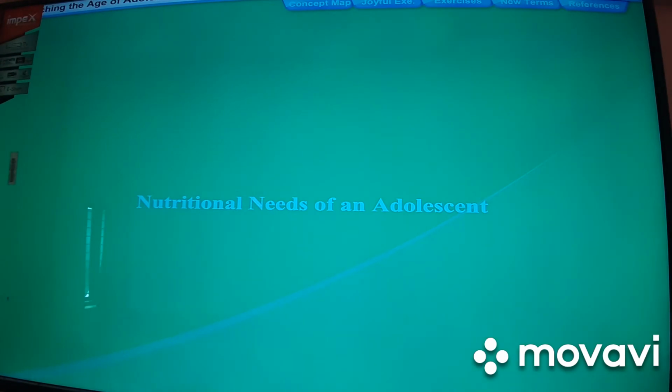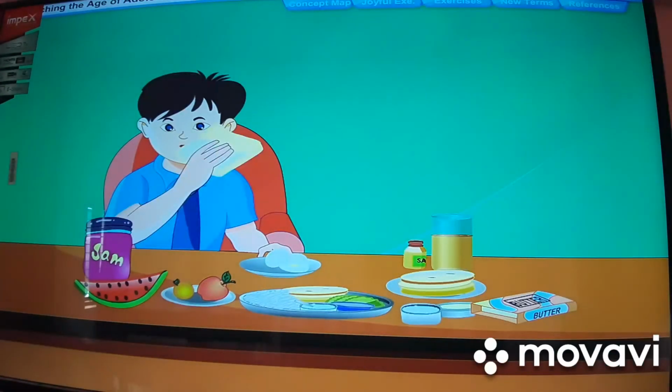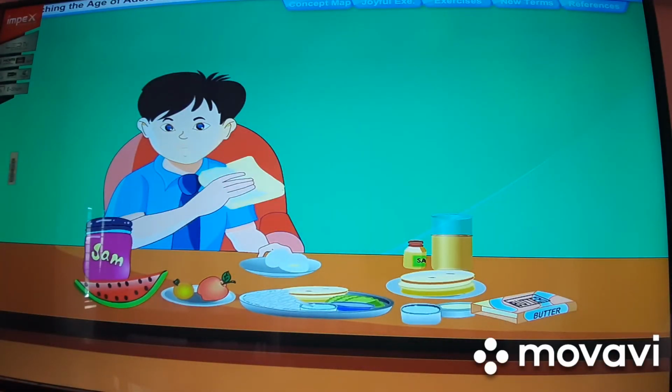Nutritional needs of the adolescents. We know the diet which contains adequate amounts of all the essential nutrients like carbohydrates, fats, proteins, minerals and vitamins, sufficient for the normal growth and development of the body, is called a balanced diet.